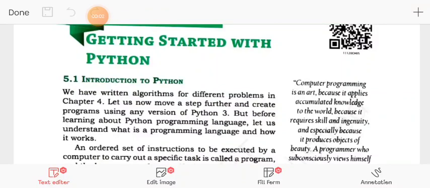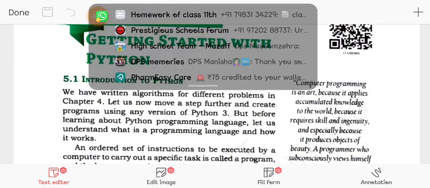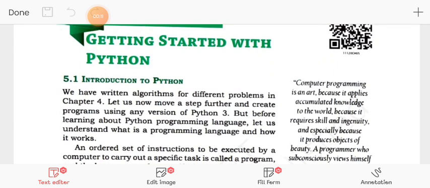Let us start with the first chapter of programming, that is Python. Python is in your syllabus. Python is a programming language. First of all, you should know what is programming. In computer, programming language is a set of instruction which asks the computer to do something, right? So there are so many programming languages like C, C++, Java, Python. In your syllabus there is Python. Okay, we will study about Python in this chapter.